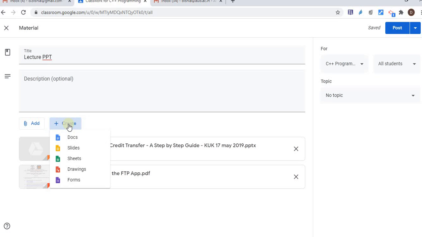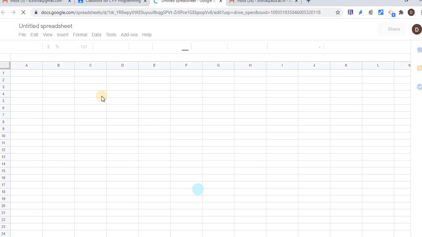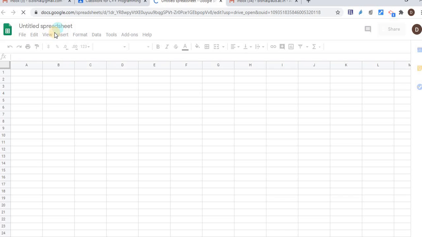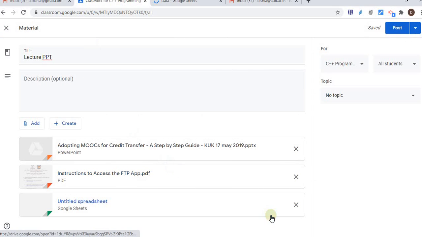Here a few options are there, create. So what I need to create: doc, slide, sheet, drawing, or form. Let's say for some calculation parts, I'm creating a sheet as well. So that is a Google Sheet. It's creating. So the sheet is here. I can name this sheet as well. I can name it data. So that sheet is here.